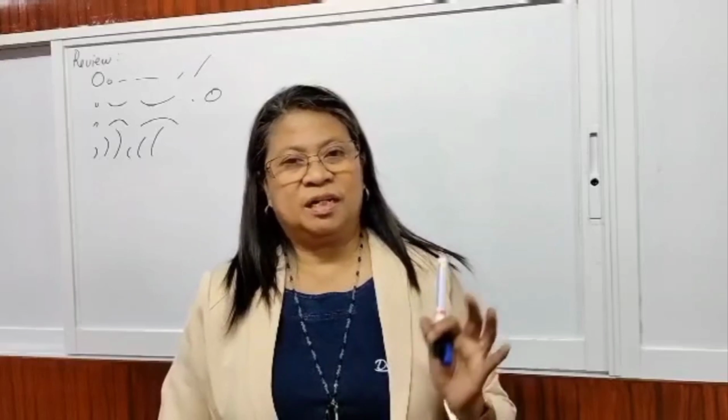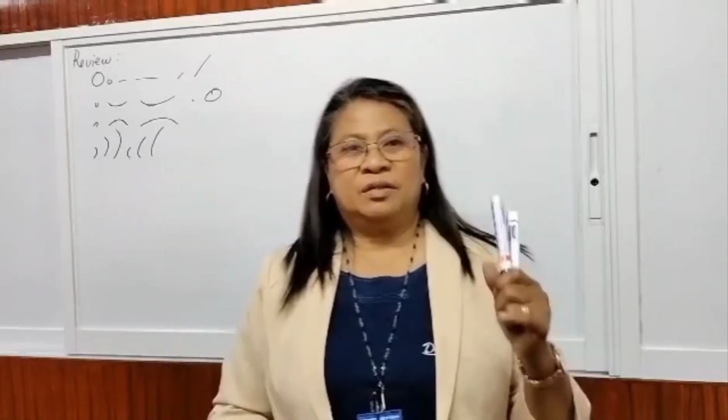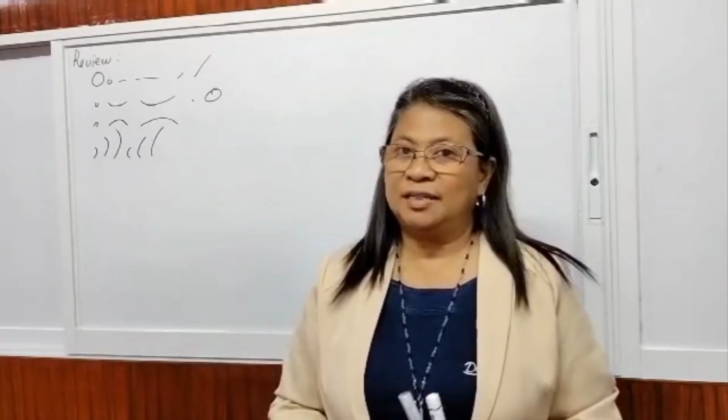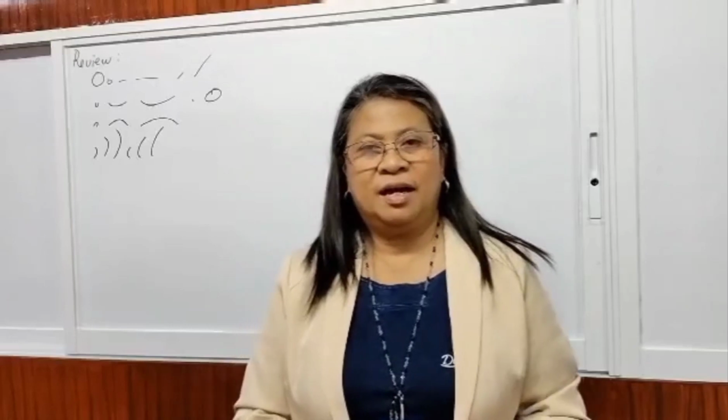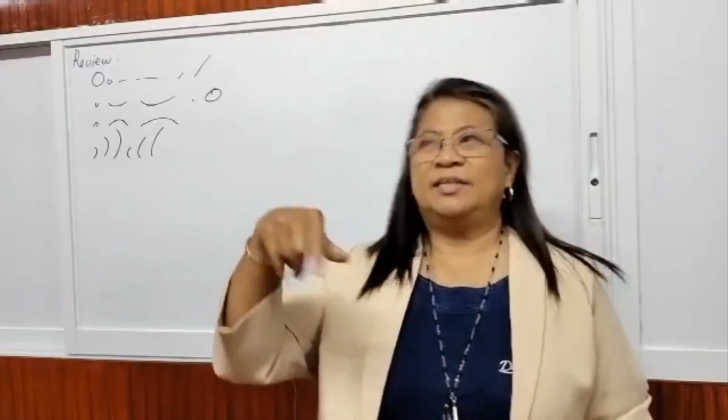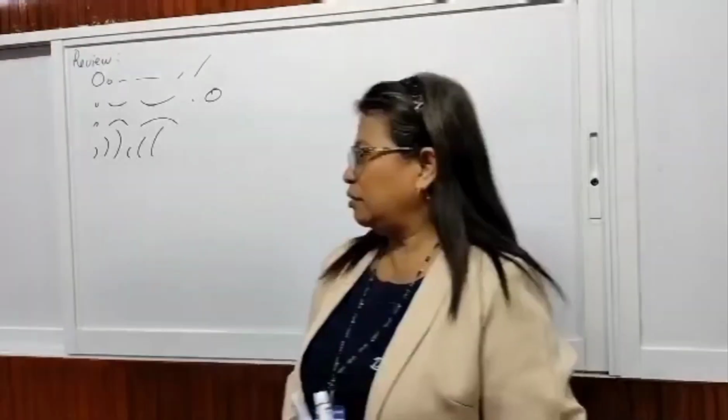Although Part 7 was just a review, in Lesson 8 we're going to introduce the sound representations for more letters in the shorthand alphabet: SH, CH, and J, and of course the sound of TH, which is represented by over and underneath. So we start with a review once again.